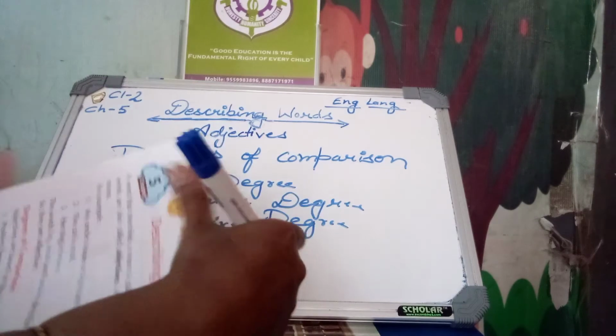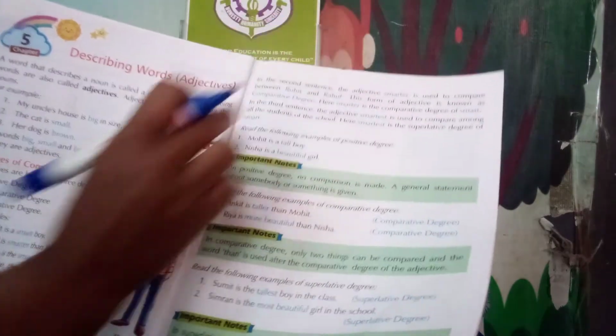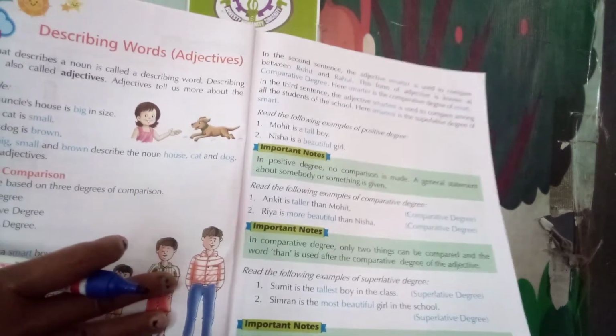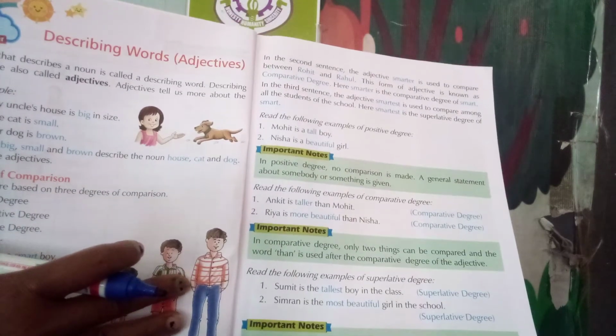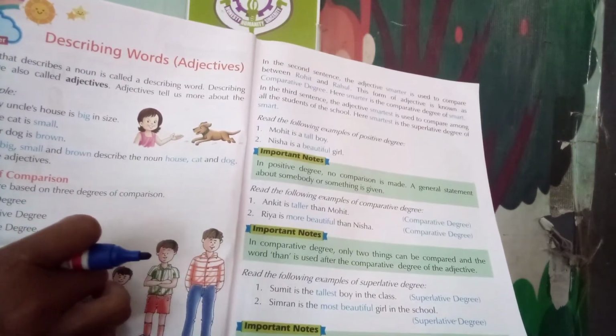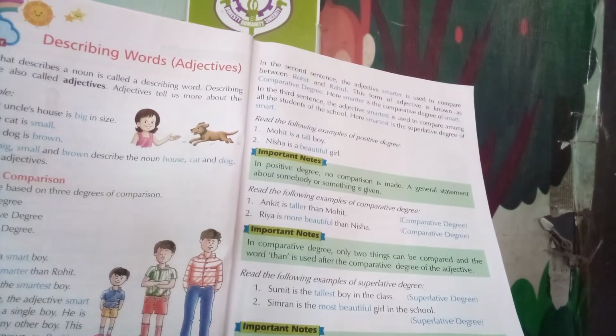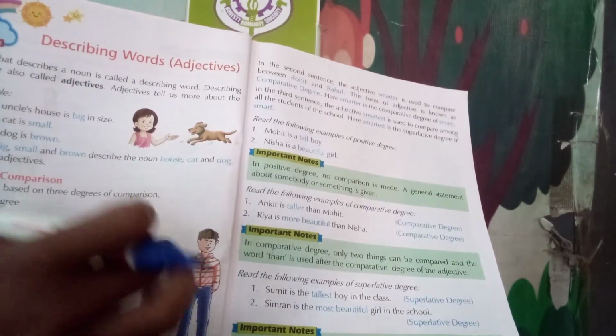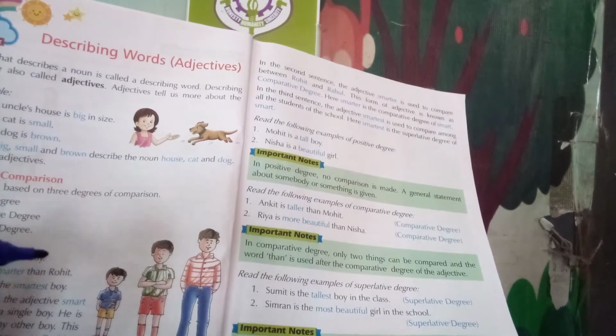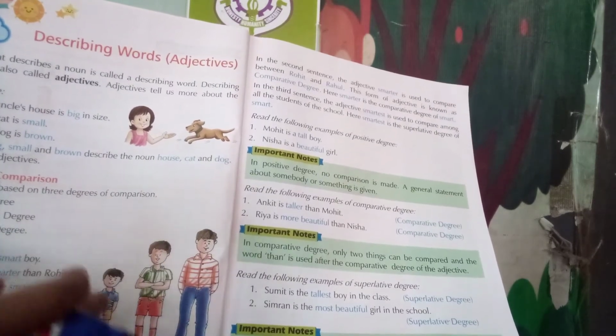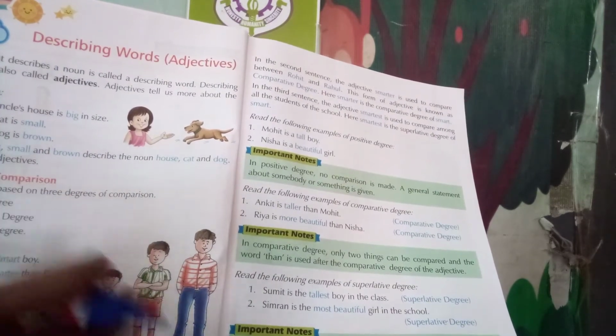Look at the example. For example, Rohit is a smart boy. Now here Rohit is a noun and the adjective is smart. Here we are talking about only Rohit. Rohit is a smart boy. Rahul is smarter than Rohit. Here we compare.